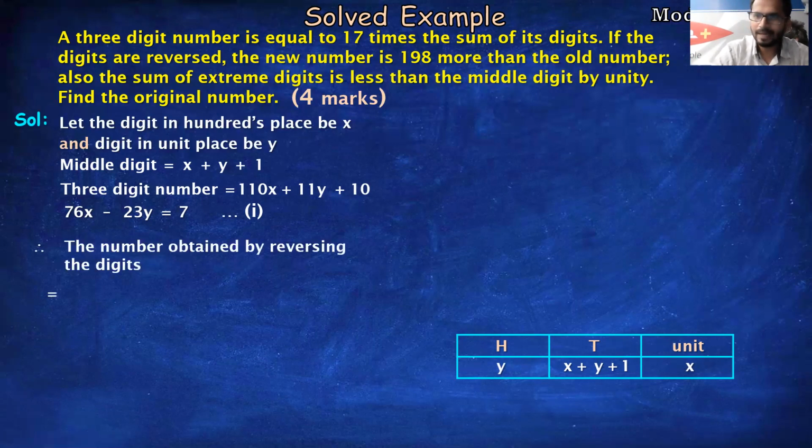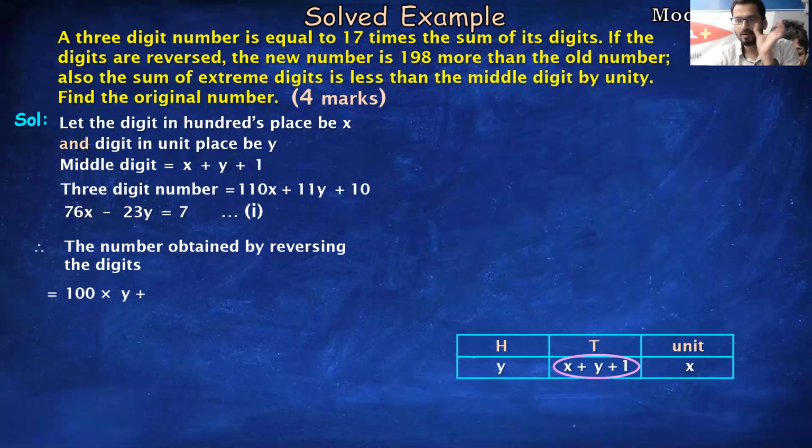Now तो number obtained by reversing the digits. तो क्या बन रहा है? 100 वाले पे y है ना, you would have multiply this with 100. So 100 into y plus middle वाला तो 10 से multiply होगा because it's a 10 digits. So 10 into x plus y plus 1 और यूनिट वाला 1 से multiply होगा. Fine, reversing वाला यही होगा.